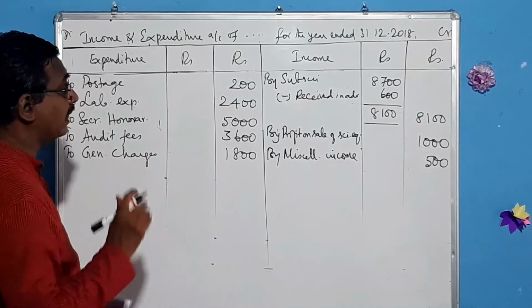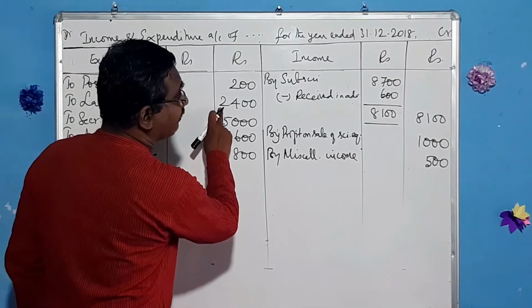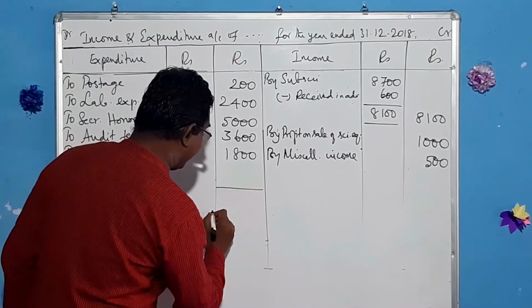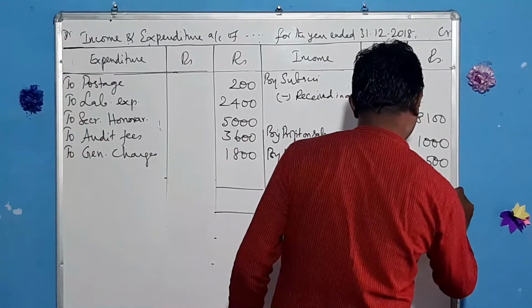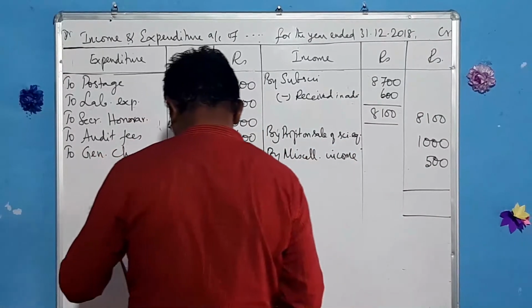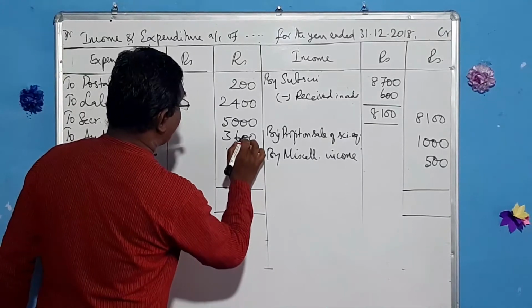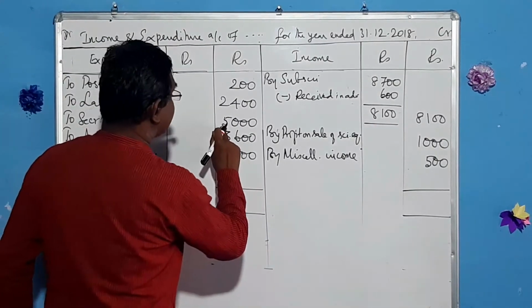Yeah, let us go for balancing these two. This side seems to be more, so there is a possibility of getting deficit. And this total comes to 13,000.